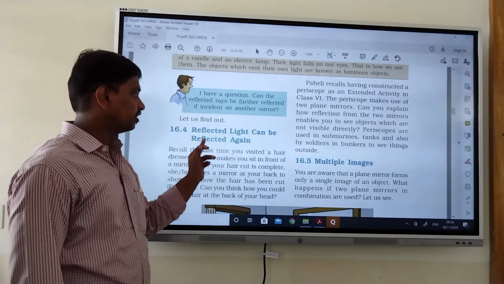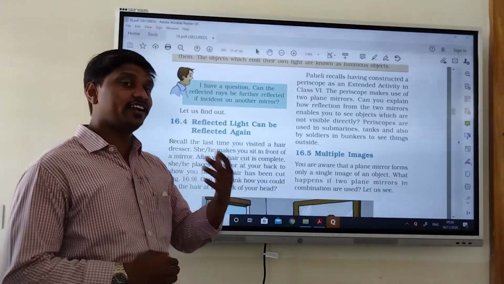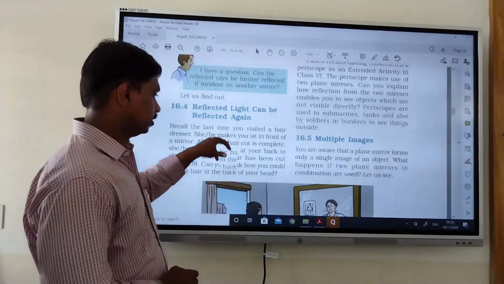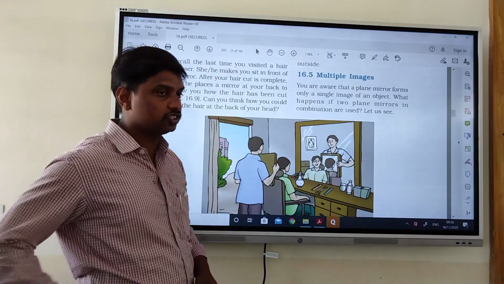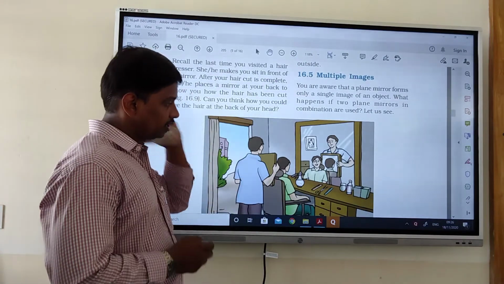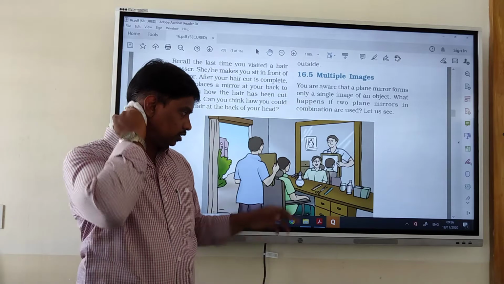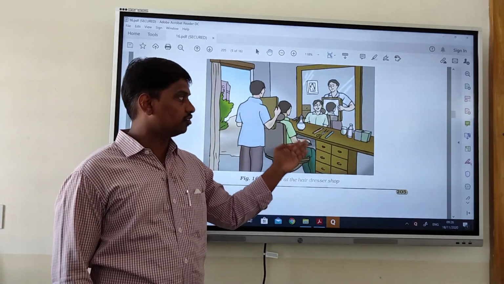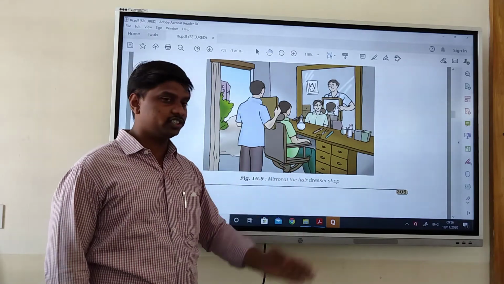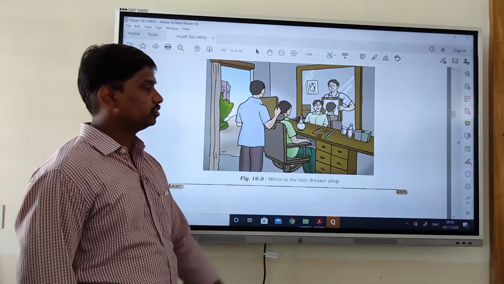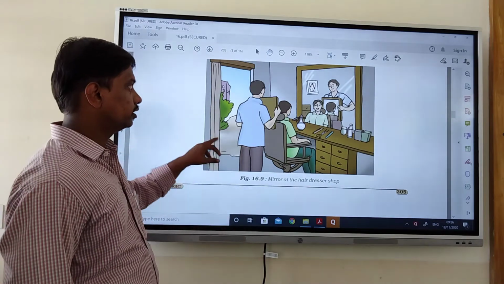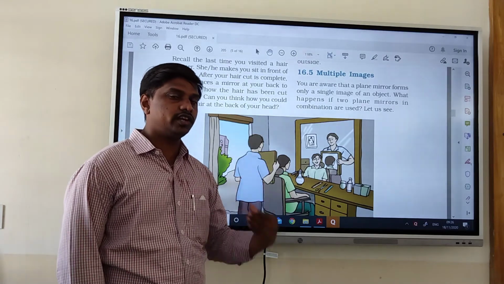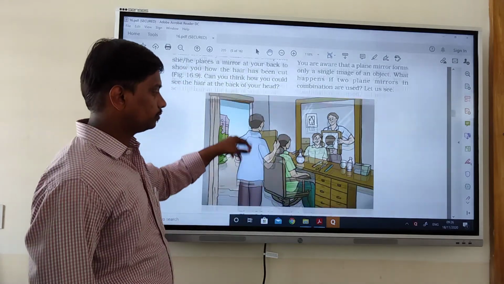Reflected light can be reflected again, once again with the help of a mirror. Like this we are going to get multiple images. We can say that is the multiple images which we see in the mirrors at hairdressing shops. Whenever we go to a hairdressing shop, we see multiple images of our own image. This is how it works: if we keep another mirror beside us, then we are going to get multiple images.